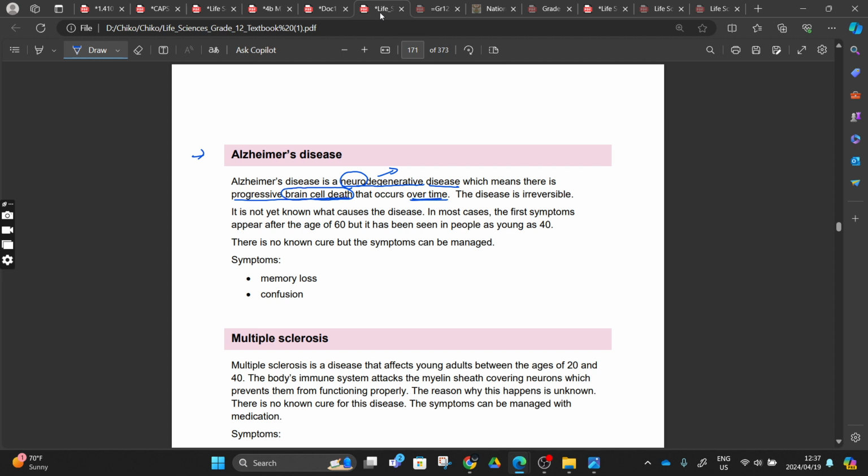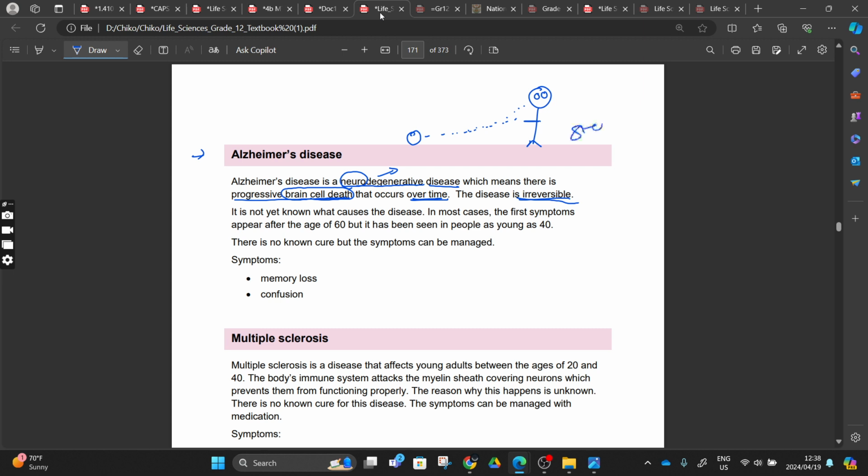That occurs over time. It means that you were born, and you grew up. When you are older, you might see that your brain cells were dying. By the time you are a certain age, you have a smaller brain. Hence, you will see this. But the disease is irreversible. You cannot cure it. It's non-curable. When your cells are dead, they're dead.